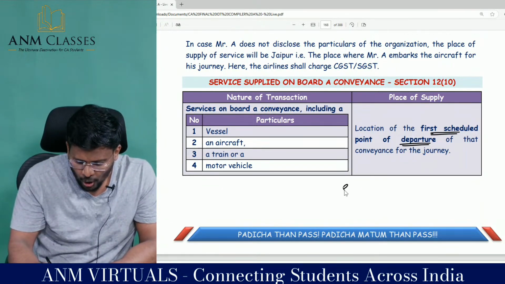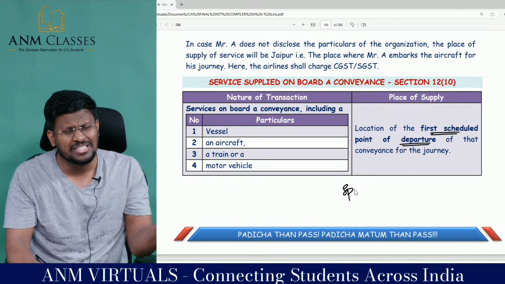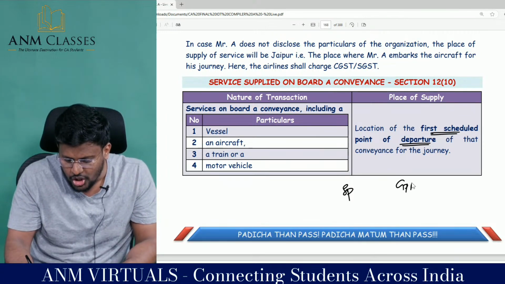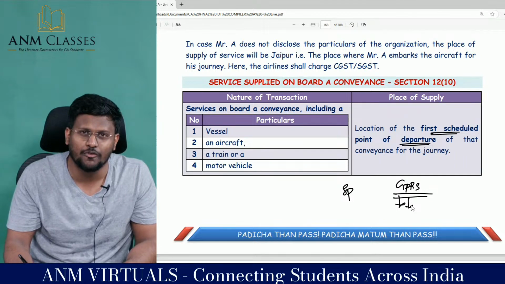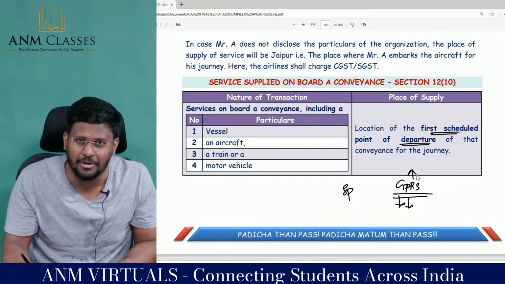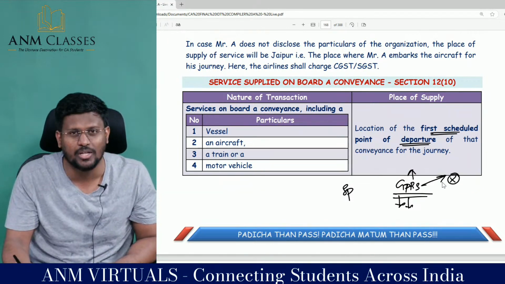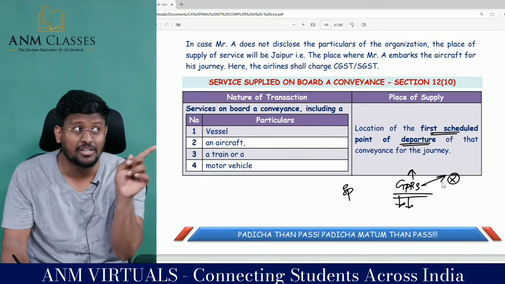So transportation services means what? Starting point. When you are going somewhere, if you don't know the way, you have to put on the GPS. What is GPS? Transportation of goods, transportation of passengers. Only for goods and passengers, the registration concept will be applicable, registered person and unregistered person. But for services, my dear lovable students, there is no registered or unregistered, because this is a blocked credit, personal consumption.